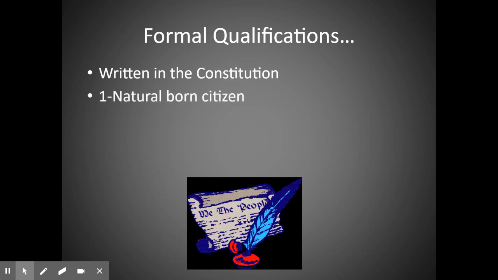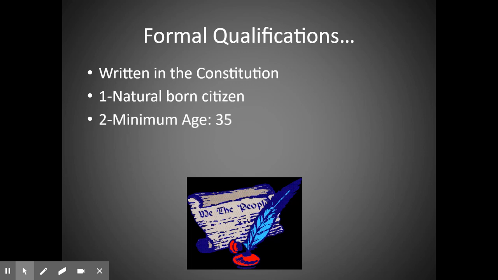The first is you have to be a natural born citizen. Unlike Congress, you have to be born in the United States to be eligible to be president of the United States. If you're born in a foreign country and you become a U.S. citizen, you're automatically disqualified and you can't run for president.